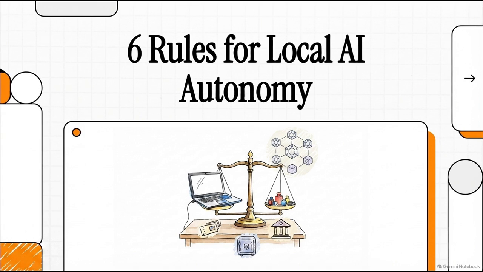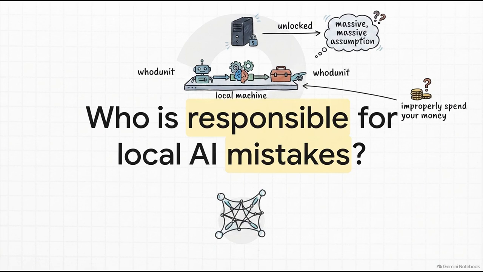We all kind of assume that local AI means total control, right? But does it really? To answer that, we're going to unpack the 6 critical requirements for true autonomy. So let's kick things off by challenging a massive assumption: the idea that just because your AI runs on your own hardware, you're perfectly safe and entirely in control.